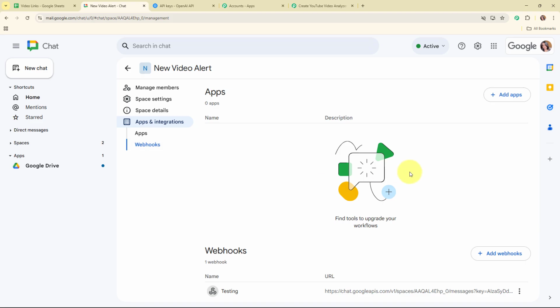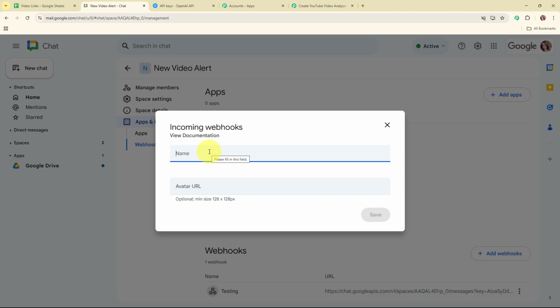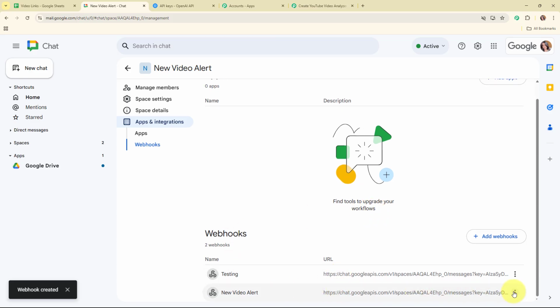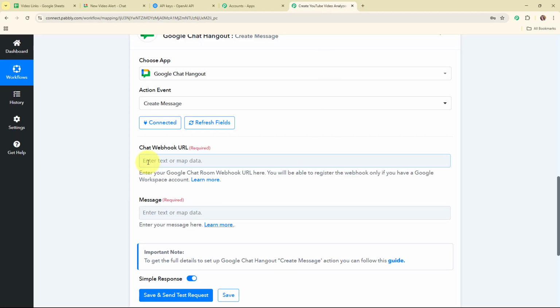So here you can see an existing webhook URL, so I'm going to add a new webhook over here, and I'm going to give the name as new video alert, and then I'm going to click on save. And here you can see we have received a new webhook, so I'm going to copy it, move back to Pabbly's workflow, and paste the webhook URL.